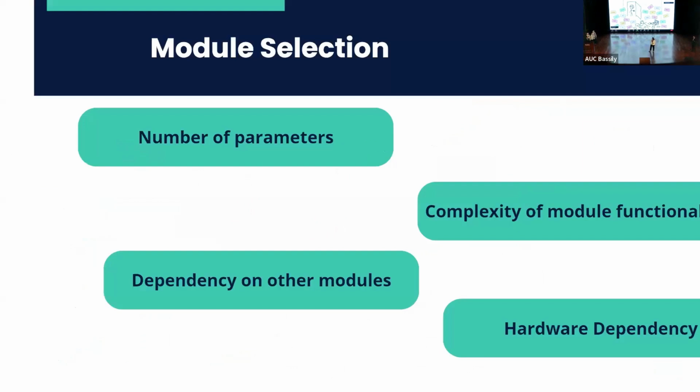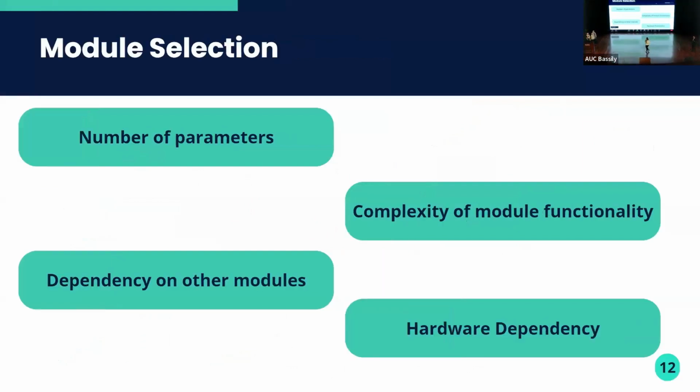So we had to narrow down our thoughts into a selection criteria to choose the most suitable AUTOSAR module, which is based on the number of configuration parameters, the complexity of module functionalities, the dependency on other modules, and the hardware dependency.